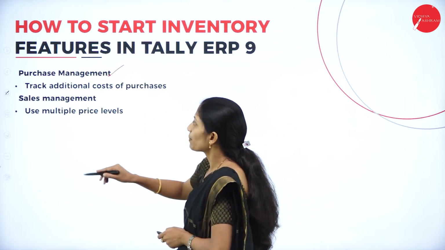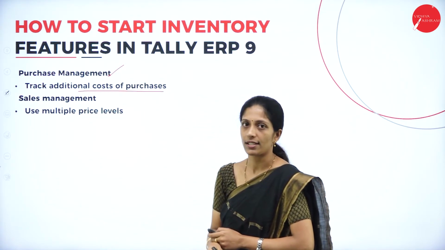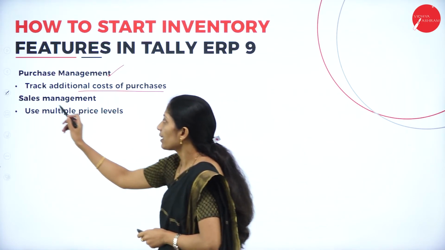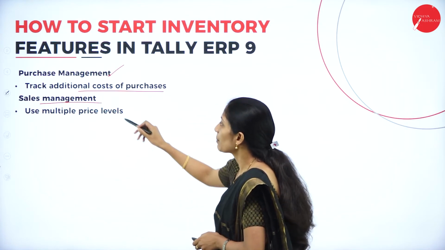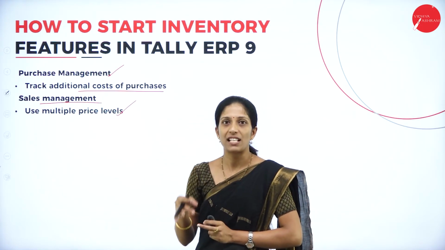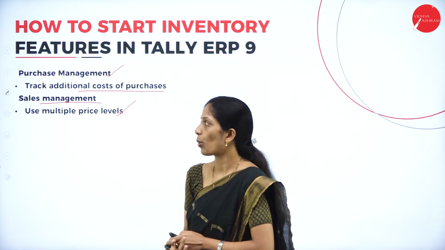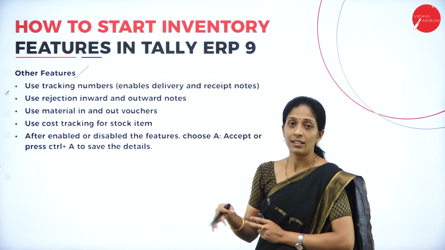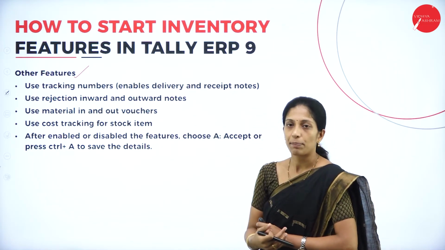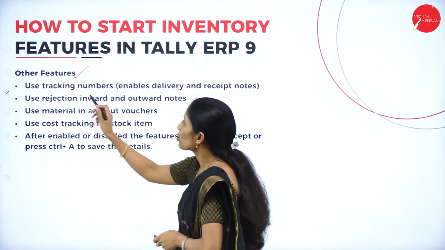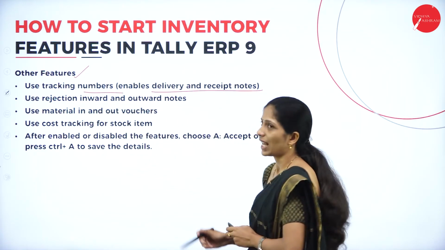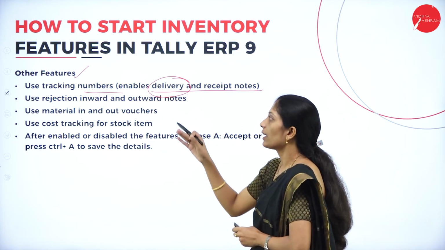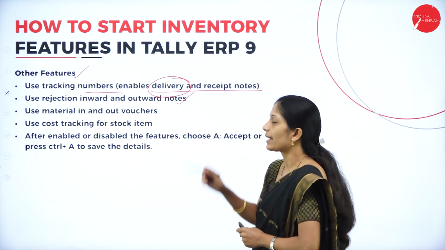Next, under purchase management, track additional cost of purchase. So under purchase management, you can track the additional cost of purchase, and under sales management, you can use multiple price levels. So what are the various price levels in which the goods are being sold? Next, other features. So what are the other features which are included in the inventory features in Tally ERP 9? Other features like use tracking numbers, enable delivery as well as receipt notes, so they can track this delivery. Next, use rejection inward and outward notes.